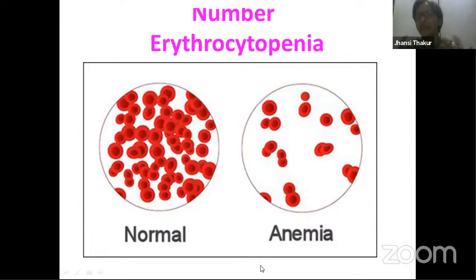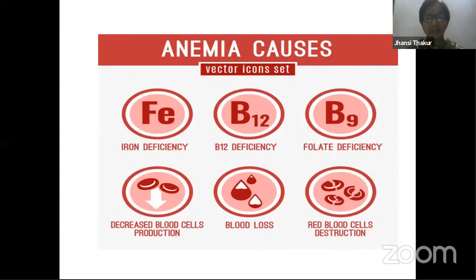When somebody looks very pale, very tired, very dull, we say, you're an anemic patient? Or the person says, yes, I am suffering from anemia. People suffer from anemia due to various reasons, and one of the important ones is deficiency of iron. Anemia causes can be anything. For the formation of RBC, you need to have B12 and calcium. These two are very crucial.